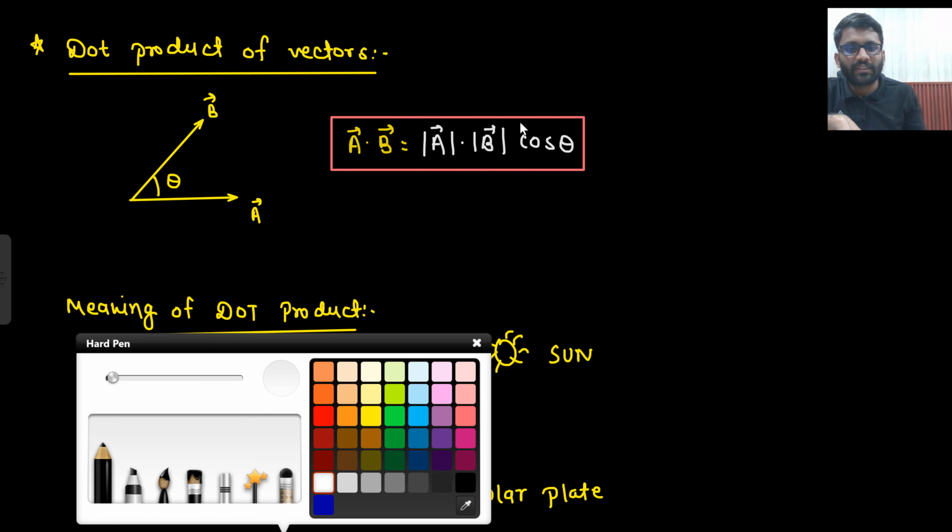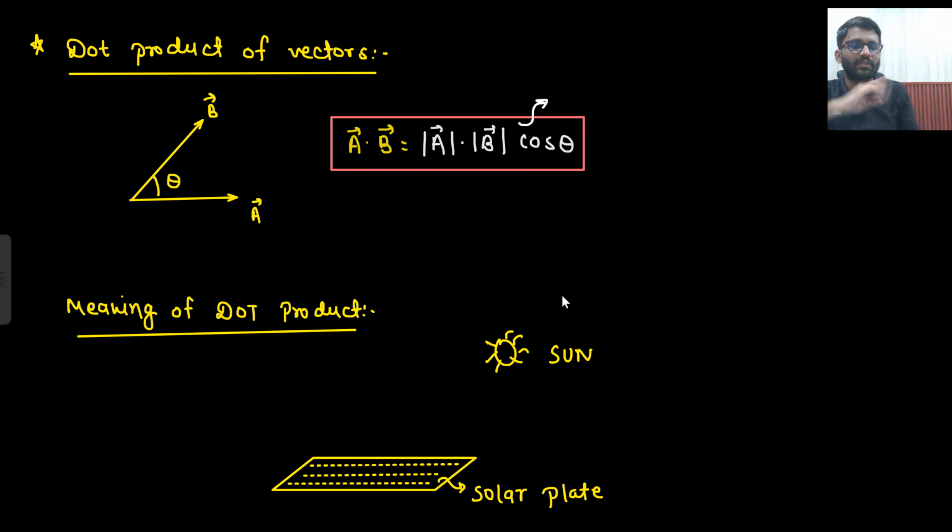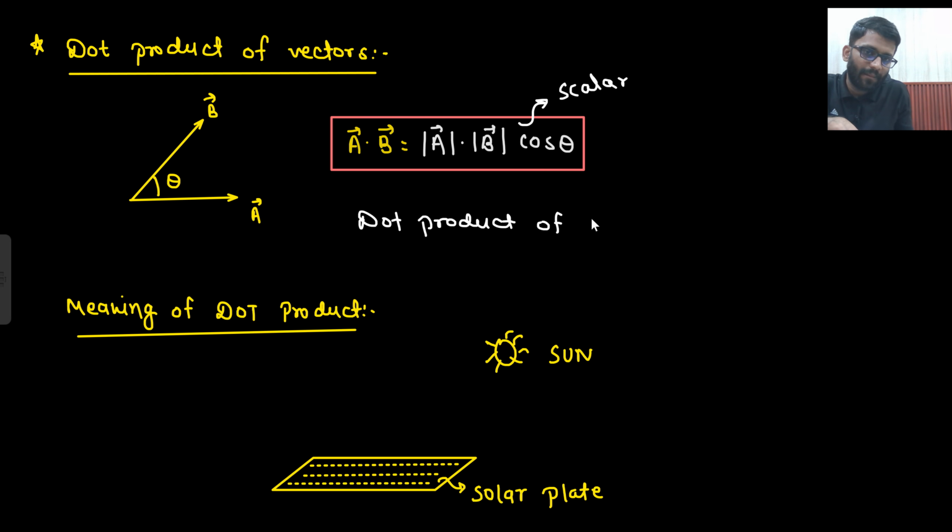Can you tell me what this quantity is? Is it vector or scalar? Magnitude of A into magnitude of B into cos theta, cos of the angle between them. So is it a vector quantity or scalar? Scalar. So the dot product of two vectors, why is it scalar?